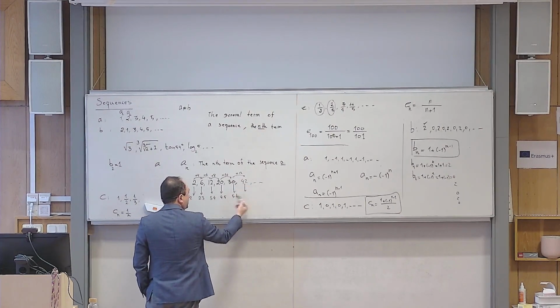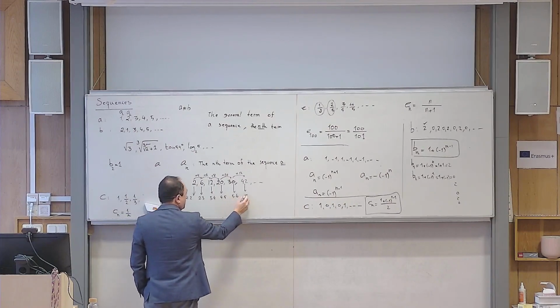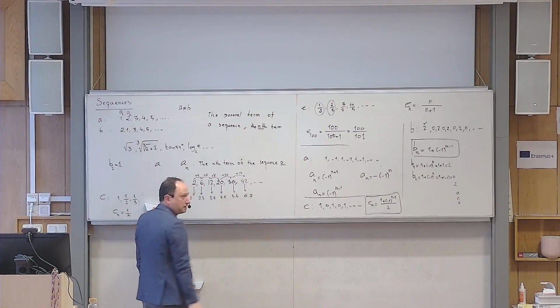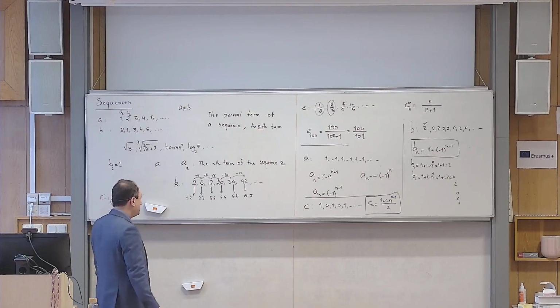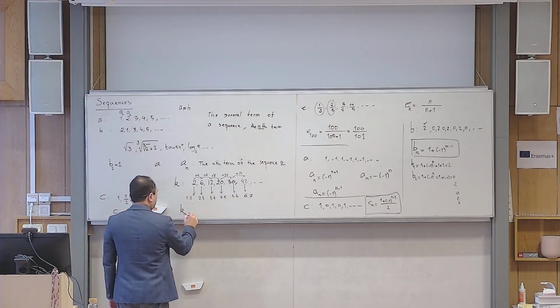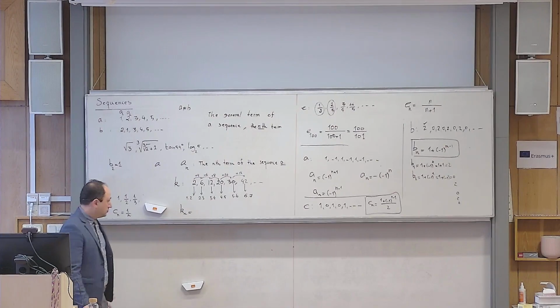And then, as you said, you can immediately guess: 1, 2, 3, 4, 5, the next one is 6. 2, 3, 4, 5, 6, the next one is 7. Yes? So this becomes 42 again. So that's another pattern. But this pattern will help you to guess what is k sub n in general. What is k sub n? n times n plus 1.